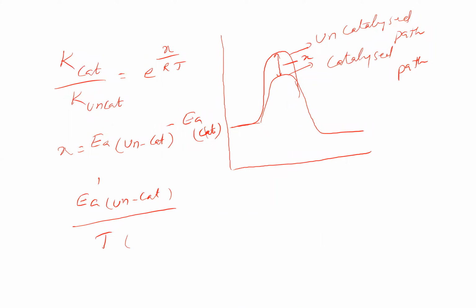I'm putting a high temperature there, will be equal to, if at all rates are equal, apply this relation, E of A catalyzed path by the lower temperature. So these are the formulas you have.